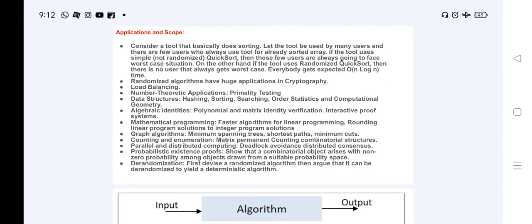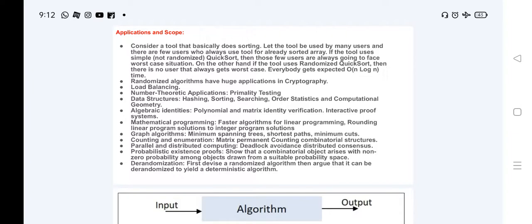Data structures are used in hashing, sorting, searching, and other statistics and computational geometry. In algebraic identities, polynomial and matrix identity verification, and interactive proof systems. In mathematical programming, fast algorithms for linear programming, rounding linear program solutions, and integral program solutions. In graph algorithms, minimum spanning tree, shortest path tree, minimum cut, etc. In counting and enumeration, matrix permanent and counting combinatorial structures. In parallel and distributed computing, deadlock avoidance and distributed concepts. These are some of the examples of applications of randomized algorithms.